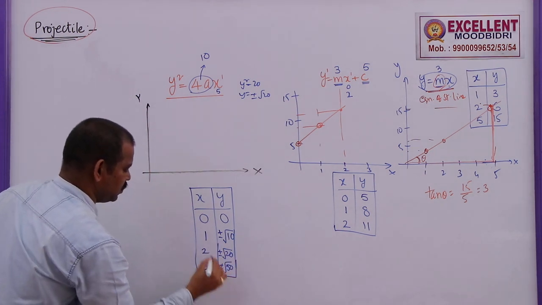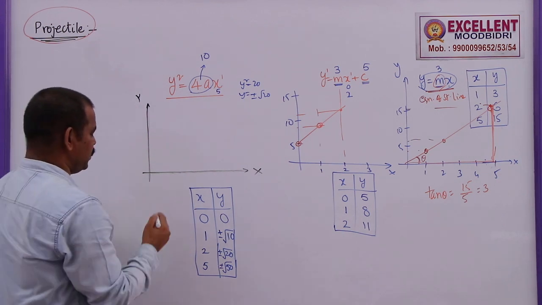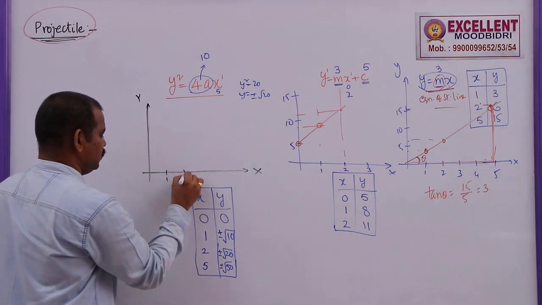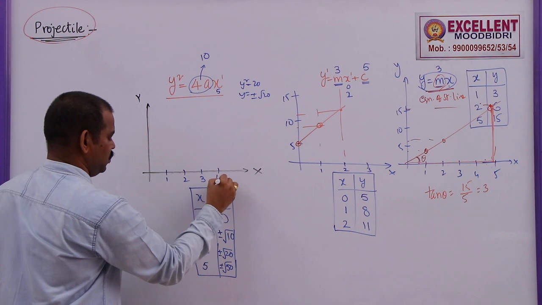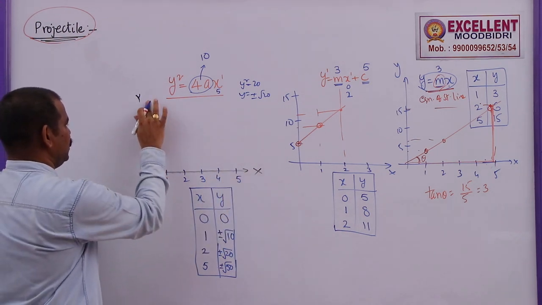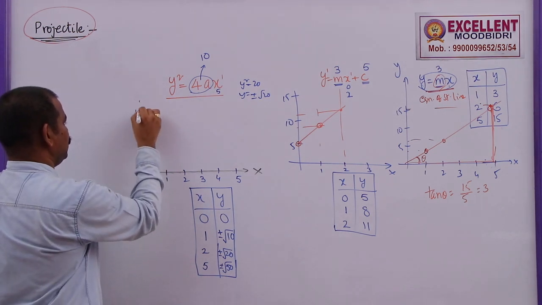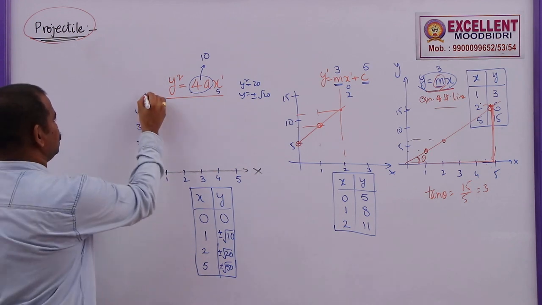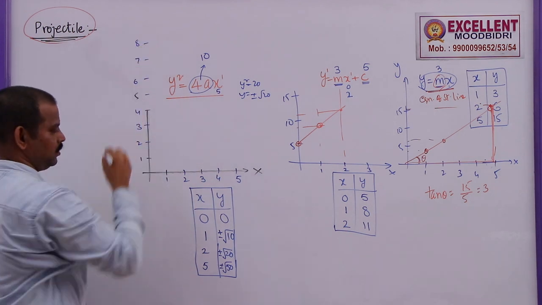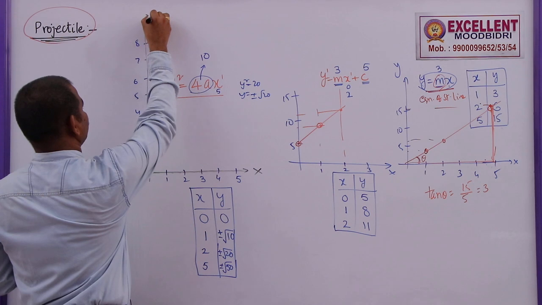So these are the values that we are going to get. Now let me draw the graph for this one. Y value I have taken root 50, which means nearly 7. So here 1, 2, 3, 4, 5. Similarly here I will take 1, 2, 3, 4, 5, 6, 7, 8 like this. Now if you extend this one up to here, this is the y axis.